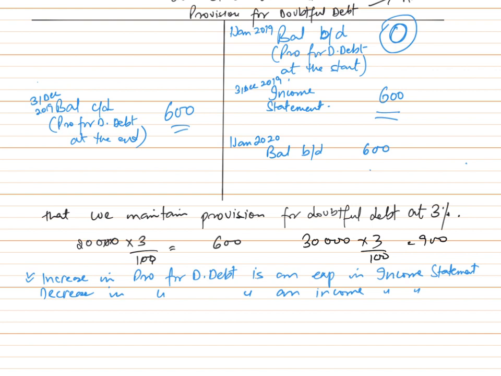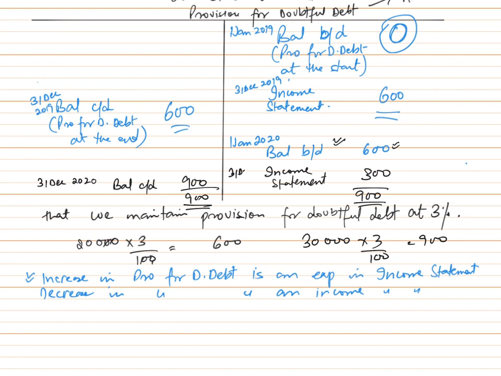So as I told you, here balance BD is provision at start. So at the start of the year our provision was 600, which we already got from previous year. But at the end of the financial year, our provision has become 900. So this would be balance CD. Now whatever the difference on either side would be written as income statement. We can clearly see our credit side is smaller and our debit side is bigger. So the total here is 900. We will also make 900 here, and the difference would come as an income statement. So we'll have to plug in 300 into the income statement.